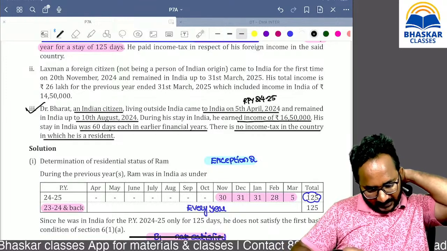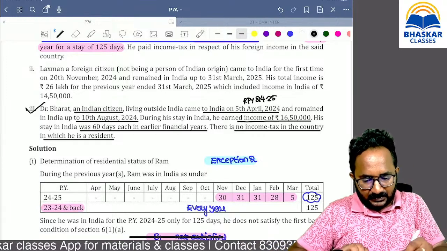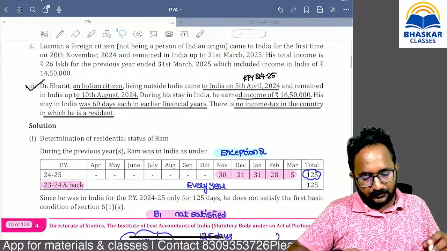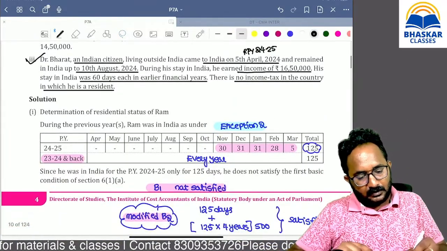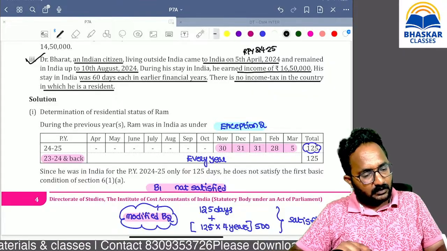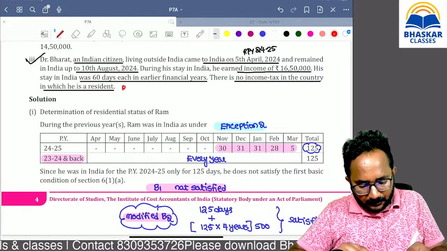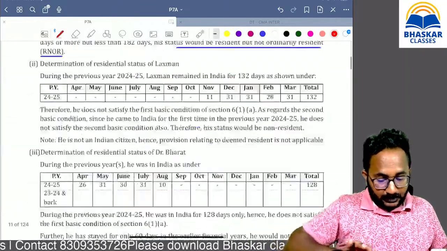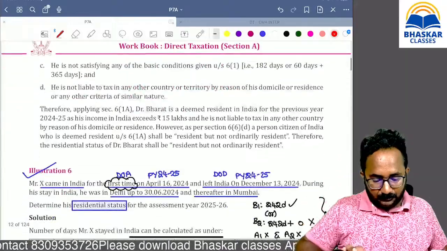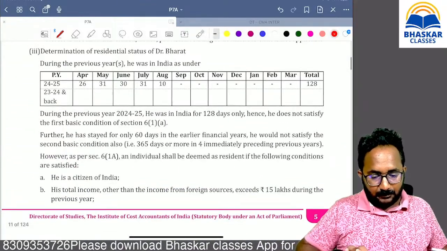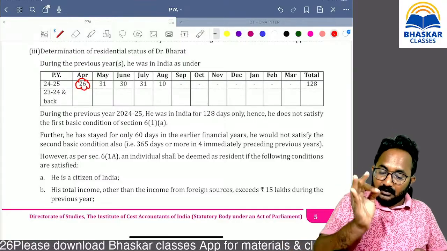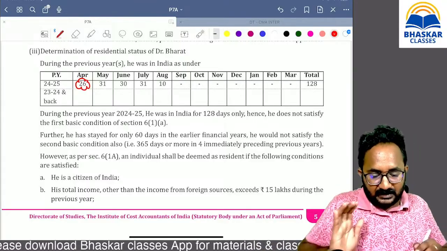Now, please find out the residential status. Here we can calculate it easily. Basic condition 1, please verify. How many days? On April 5th he comes to India. In April, including April 5, 26 days.